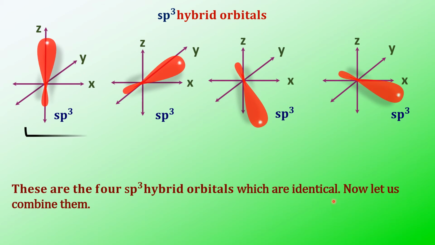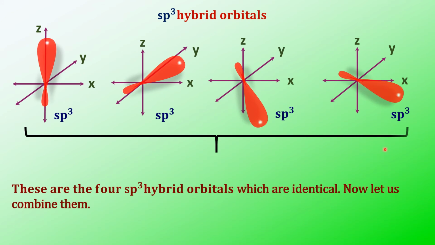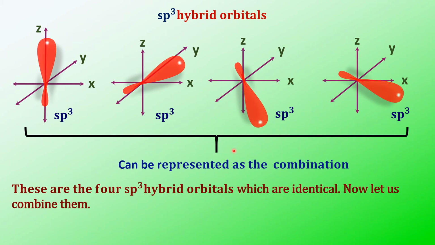Now let us combine them. If we combine them, we'll see how they look in the next slide. Because in the boron trifluoride also we have seen that the 3 sp2 hybrid orbitals, when they are combined, have given rise to a trigonal planar structure.